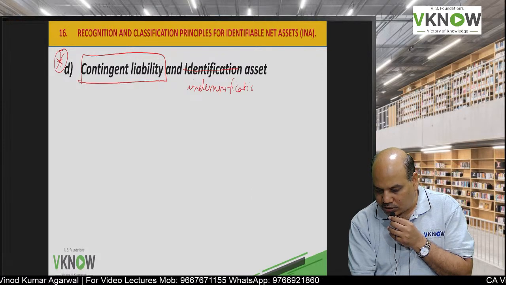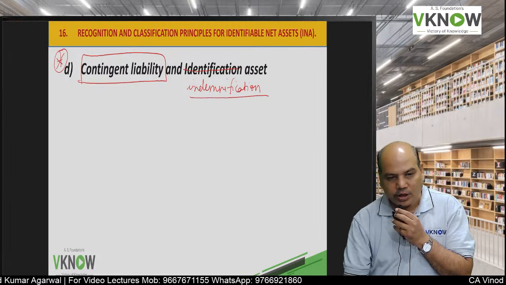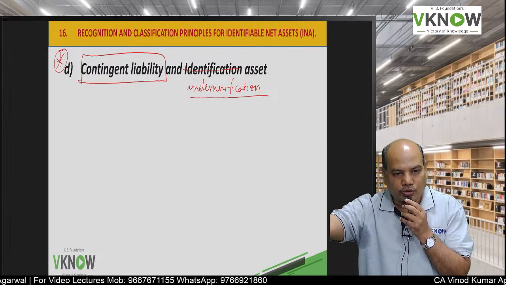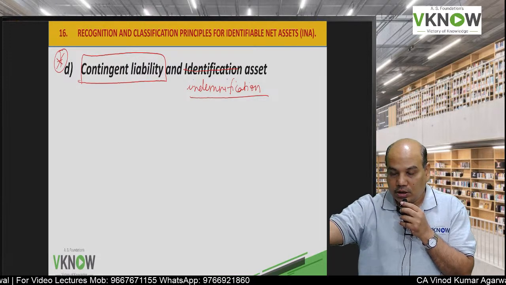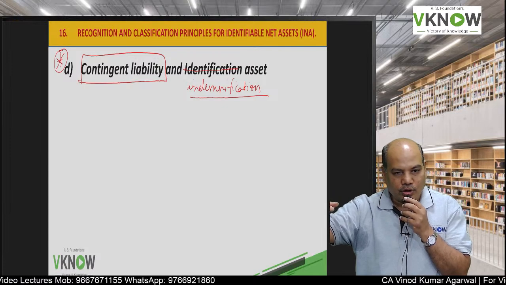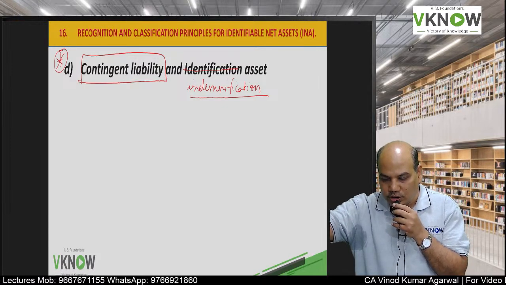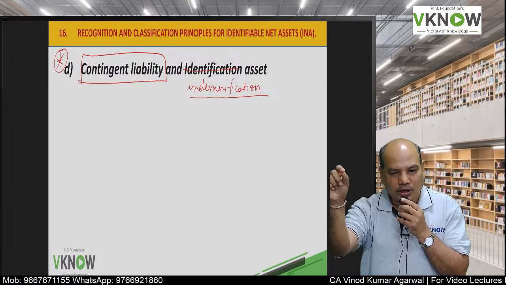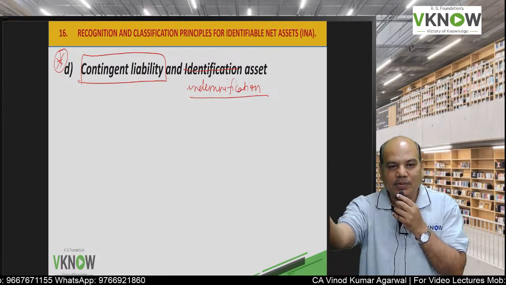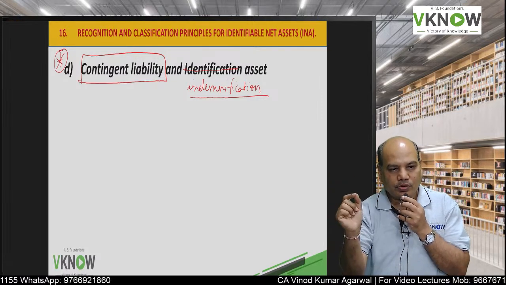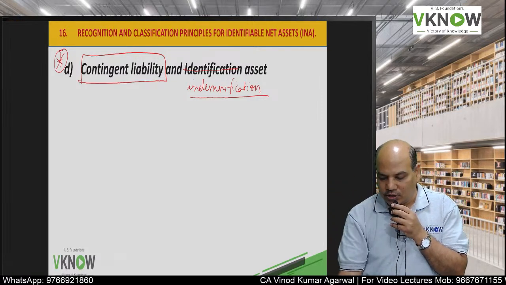Like there may be some liability in the contingent liability in the books of acquiree. There is a court case going on, and we are not able to decide whether we should acquire this company or not because of the ongoing court case. The acquiring company says, don't worry, if you incur any loss, we will indemnify you. We are going to compensate you. So then that is called indemnification asset.